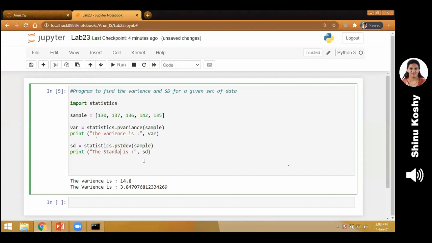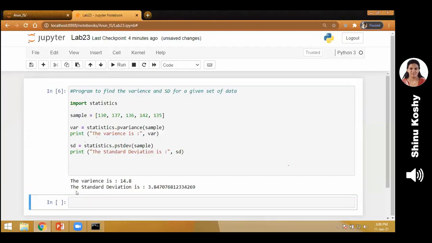Standard deviation is the standard deviation is, you get the answer.